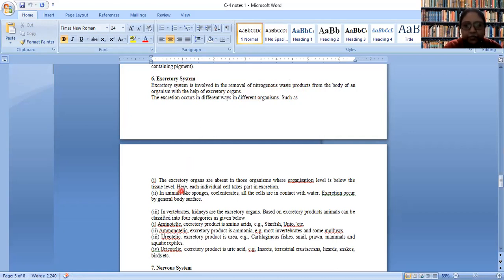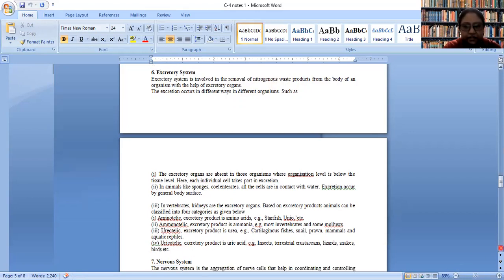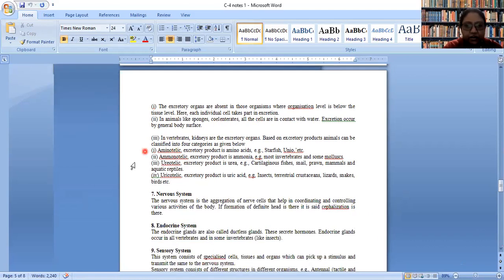So depending on what nitrogenous waste organisms produce, we classify organisms as aminotelic, ammonotelic, ureotelic and uricotelic. What are these? Let us understand first. First of all, in case of aminotelic organisms, amino acids are directly excreted from the body. For example, in case of starfish and unio, the amino acids are the excretory substance.